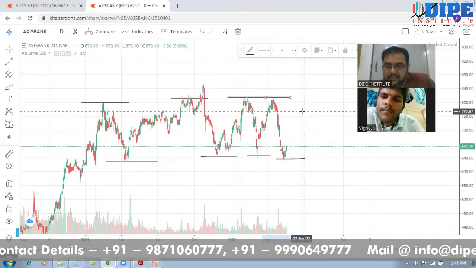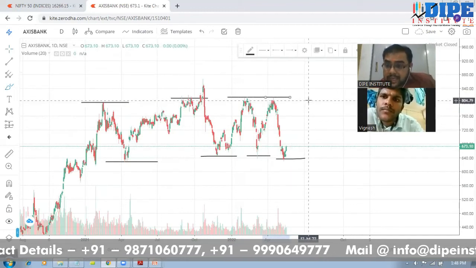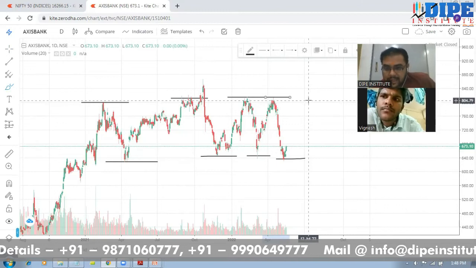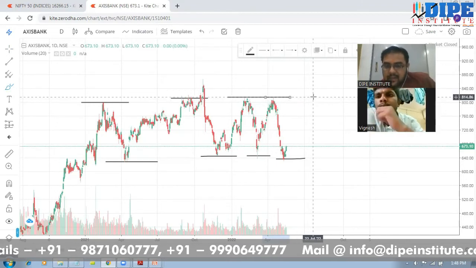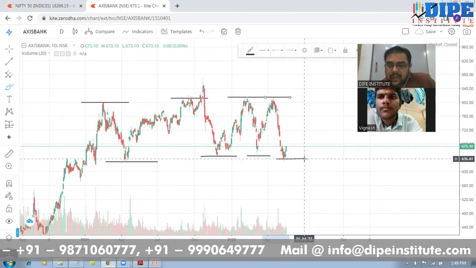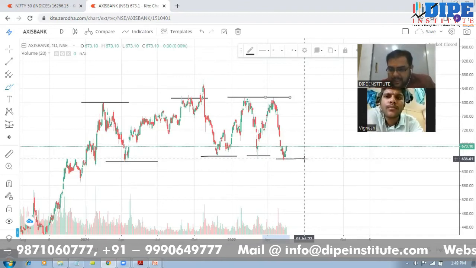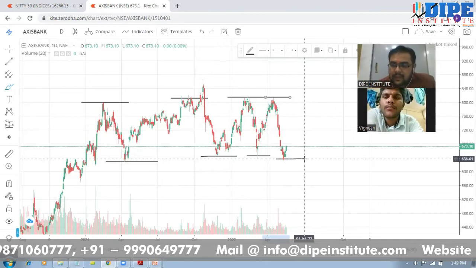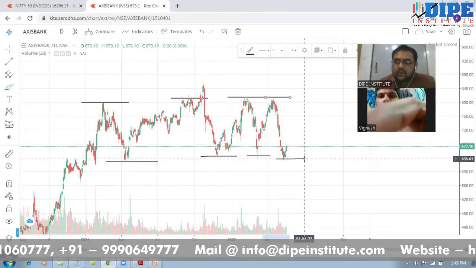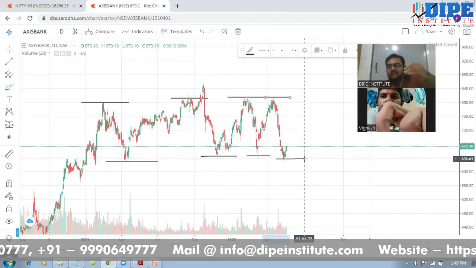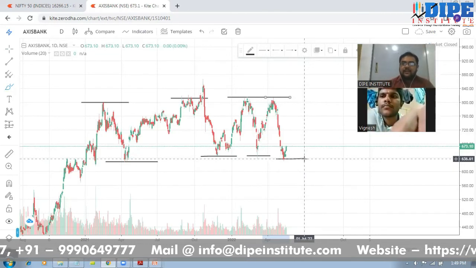It is a resistance. So here I know that I need to sell when the stock reaches this area. But if the stock is near the support area, I need to buy. So according to the levels, isn't it the right point to buy? It is at a very good risk reward, right? You can buy from here and you can expect from 670 to 800. That is 20% profit.